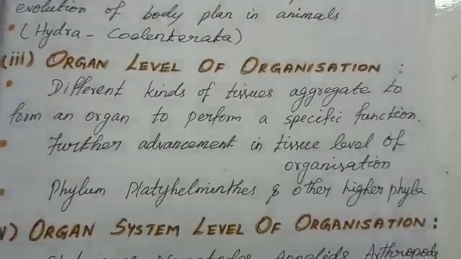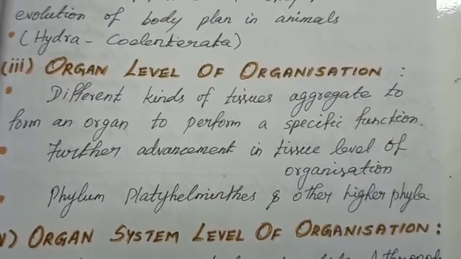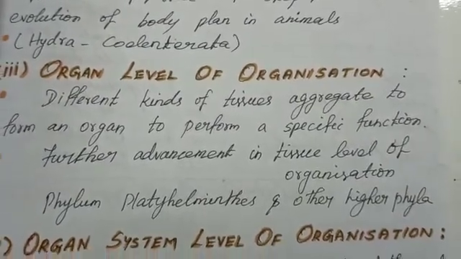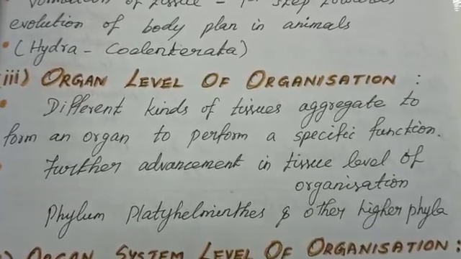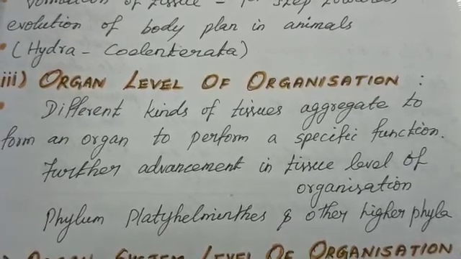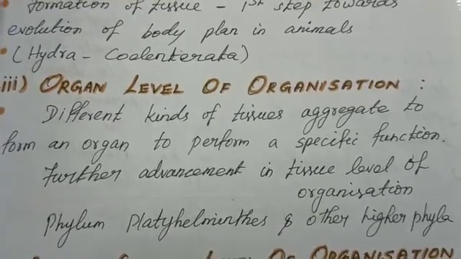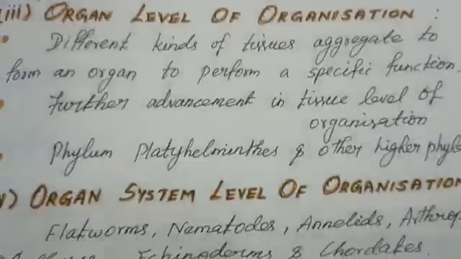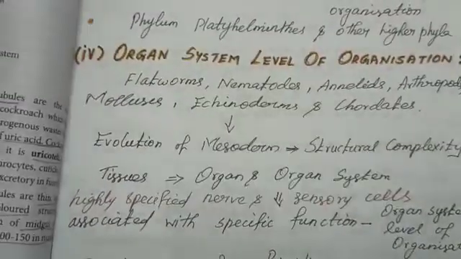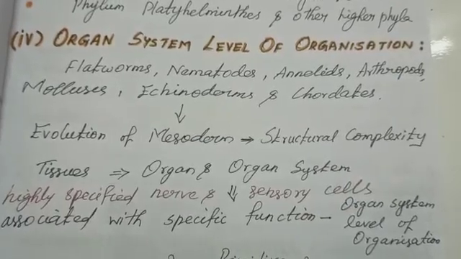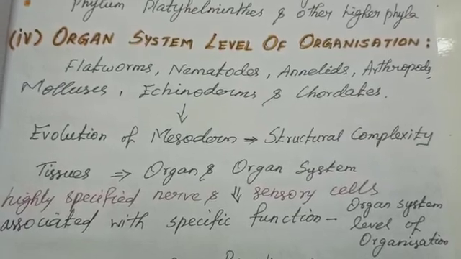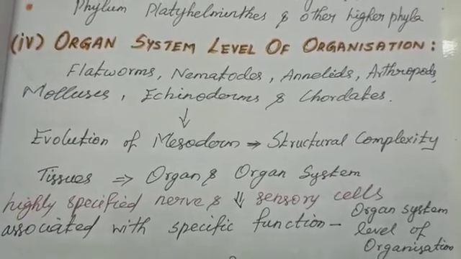Organ level of organization: different kinds of tissues aggregate to form an organ to perform a specific function. It is a further advancement in tissue level of organization. In that category, the phylum platyhelminthes comes under. The next one is organ system level of organization. Flatworms, nematodes, annelids, arthropods, molluscs, echinoderms and chordates come under that.